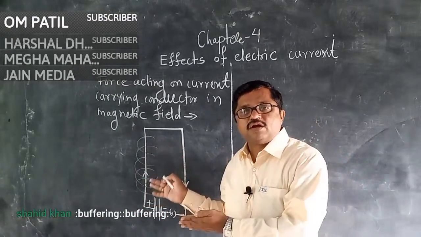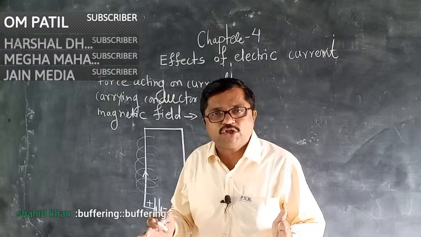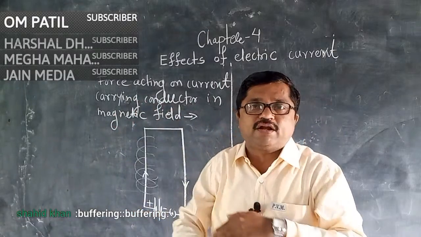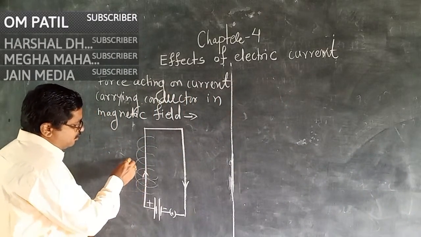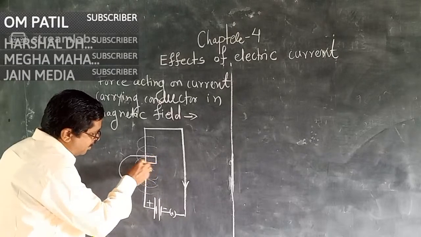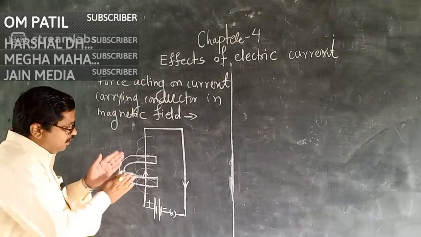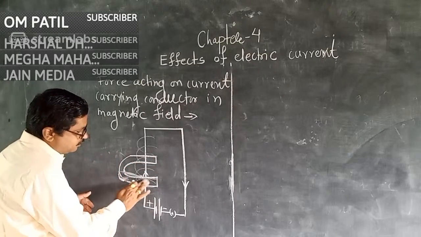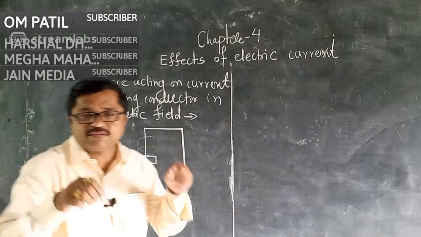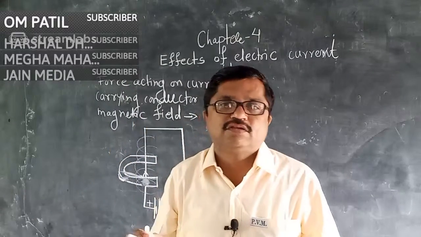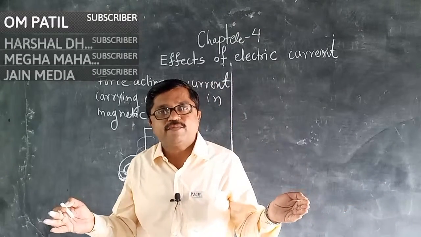I am showing this horseshoe magnet. The conductor is now passing through the magnetic field of the magnet, and that conductor is also producing a magnetic field according to the magnetic effect of electric current.